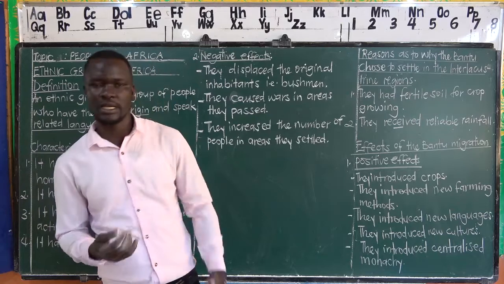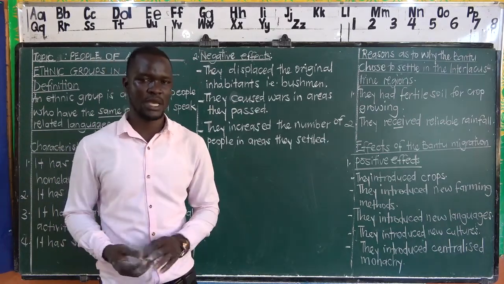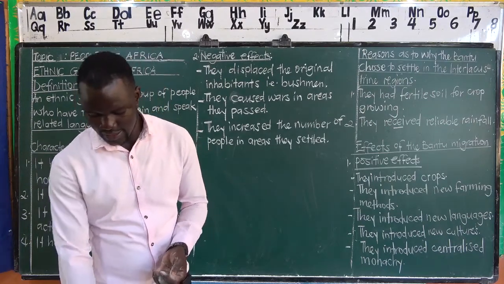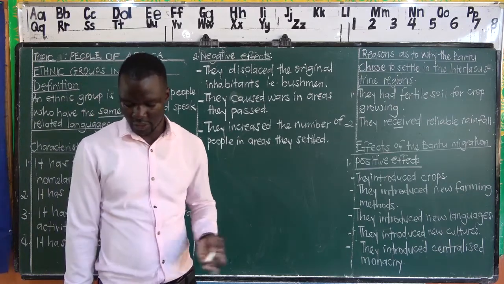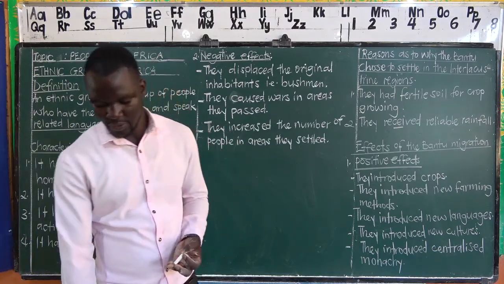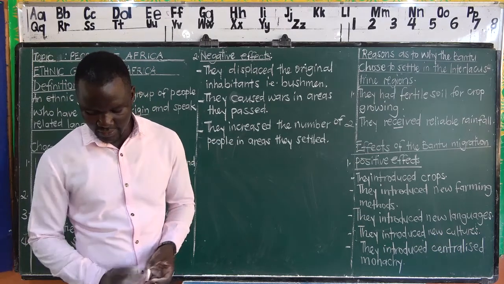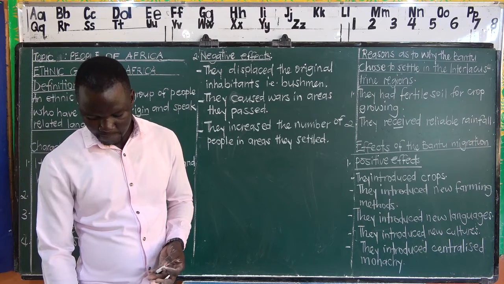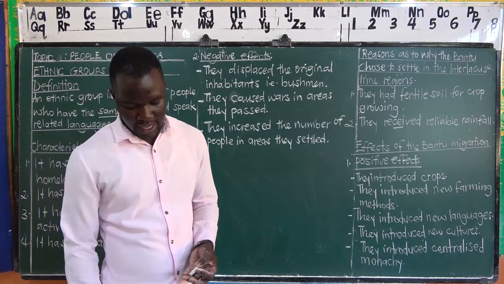Remember, we talked about the Ngoni entering Tanzania from the southern direction, and we said it was the last Bantu group to enter Tanzania. That is when we're in primary 6. We are just going through the revision. And then we have the Nyamwezi, that is the largest also, and we have the Hehe also there. So these are the tribes that fall under the Bantu ethnic group that is in East Africa.